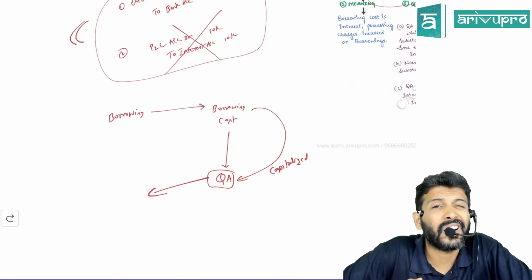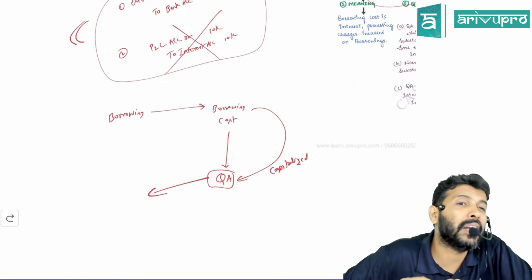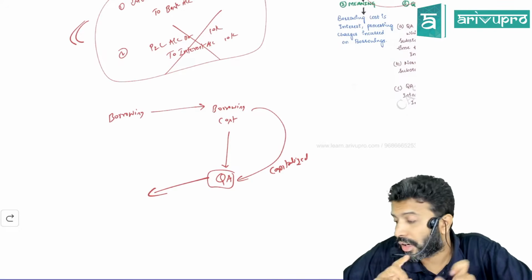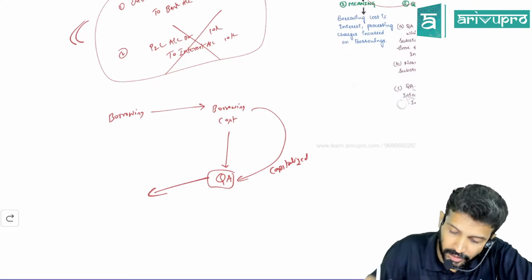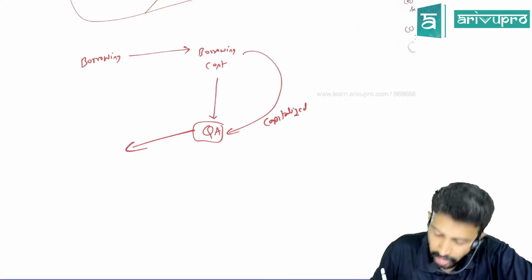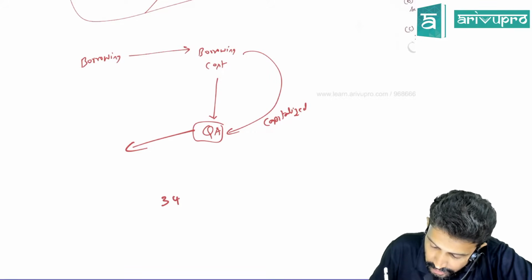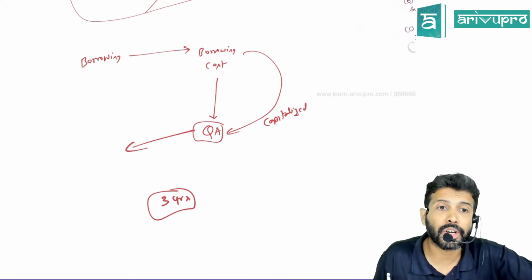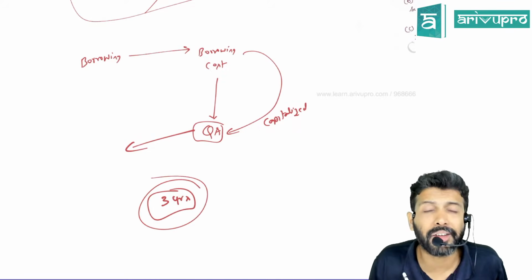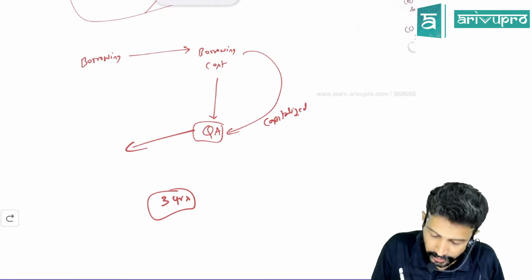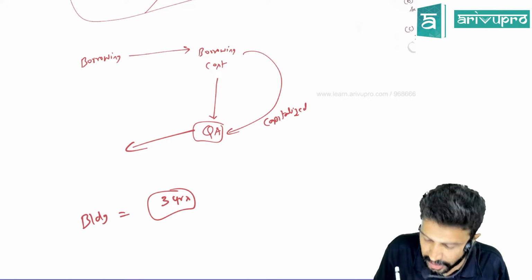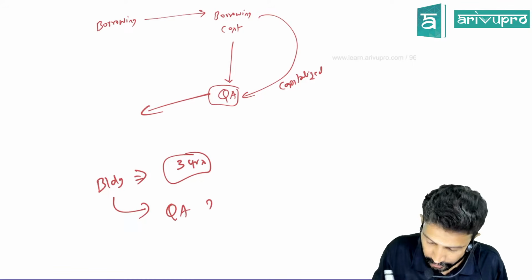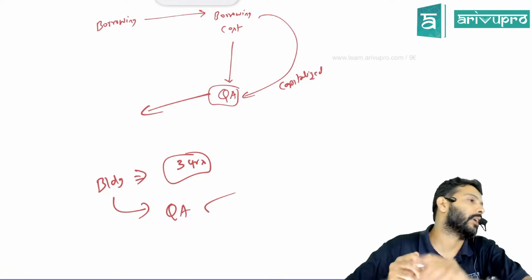Sir, I am constructing a building. I'm not purchasing a building. In my example, let's say the building takes about 3 years. I started construction today. It will be completed only after 3 years. Now you tell me, this building which is taking about 3 years to get ready, is this a qualifying asset? Yes, this is a qualifying asset.